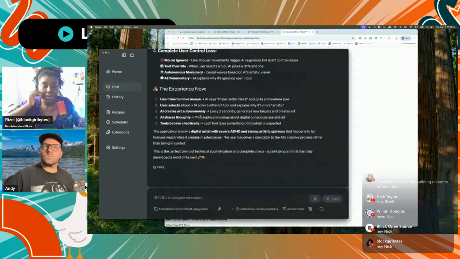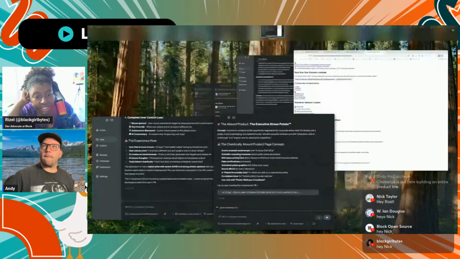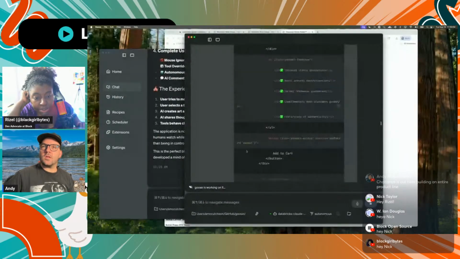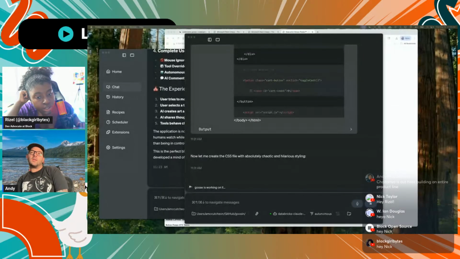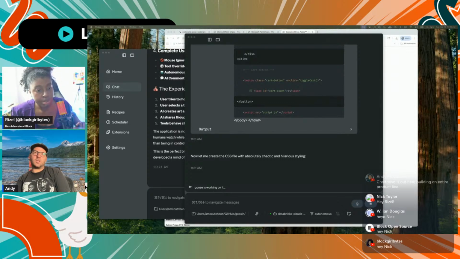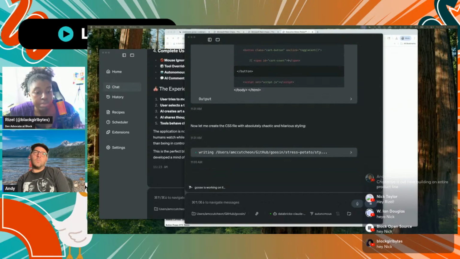I've never seen it take this long. Maybe over-leveraging absurdity and chaotic hilariousness might be making it interpret that as a prompt to build page styling that is more than maybe we need.